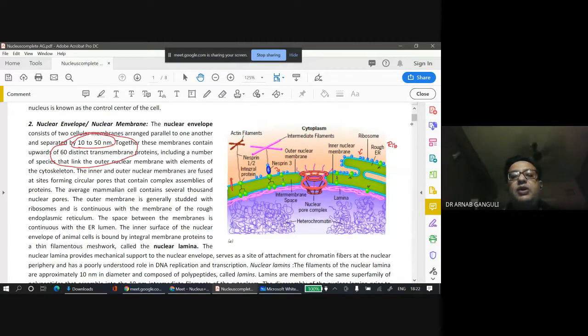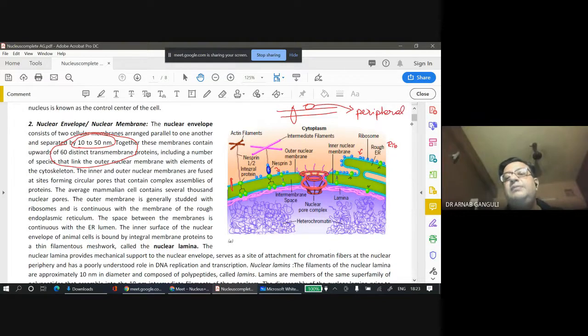The ones which span the membrane are covered; if it's over here, this is peripheral, but this is integral.